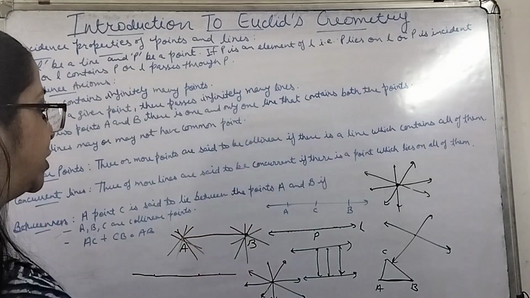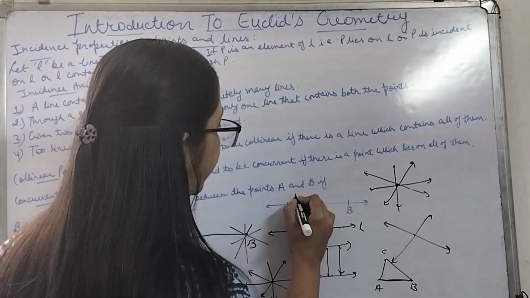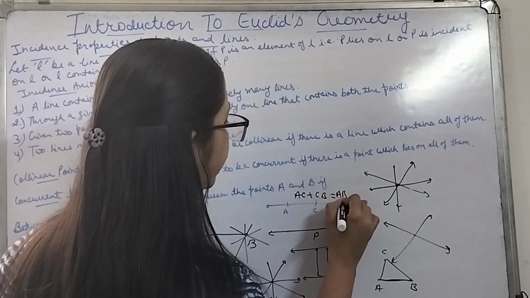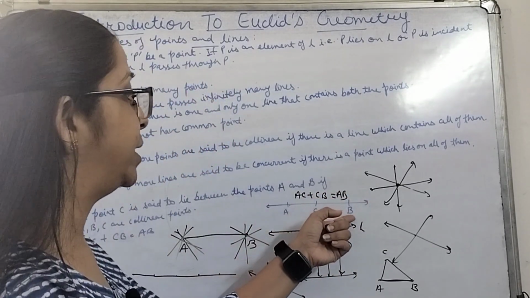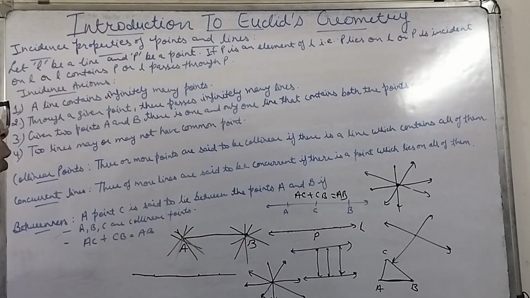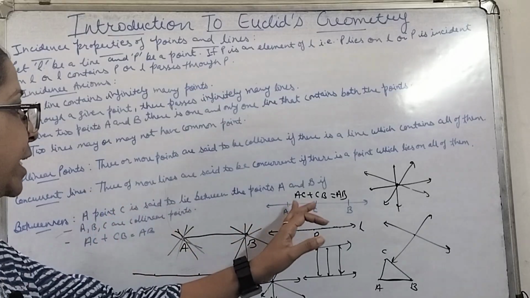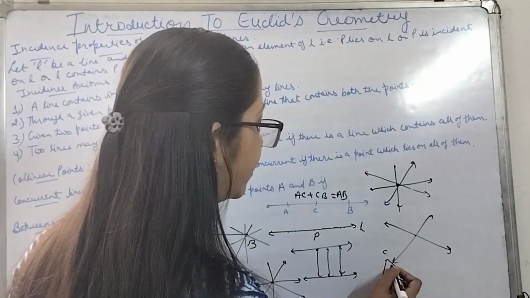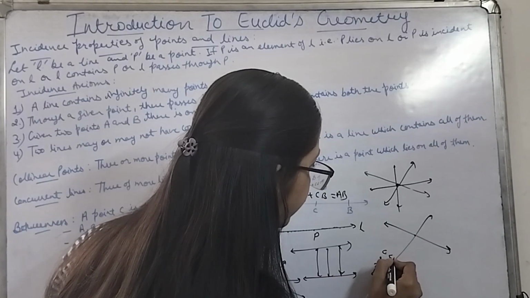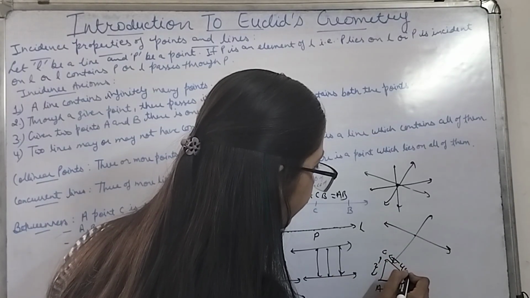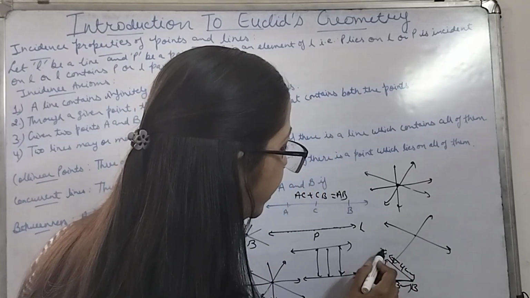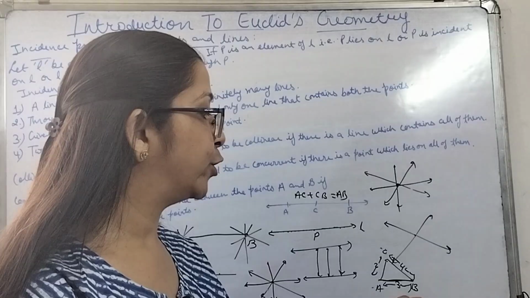Along with that, one more condition should be fulfilled: the sum of AC plus CB should be equal to AB. If the sum of AC plus CB is equal to AB, then we say C is lying between A and B. Because if, say, AC is 2 centimeters, CB is 4 centimeters and AB is 3 centimeters, then the sum of AC plus CB is not equal to AB.